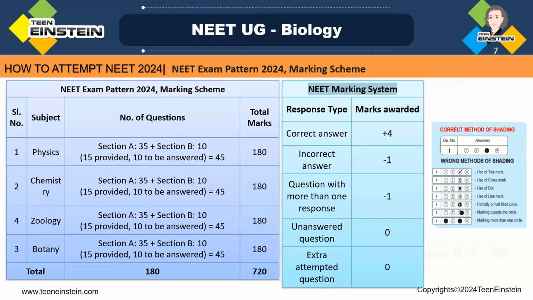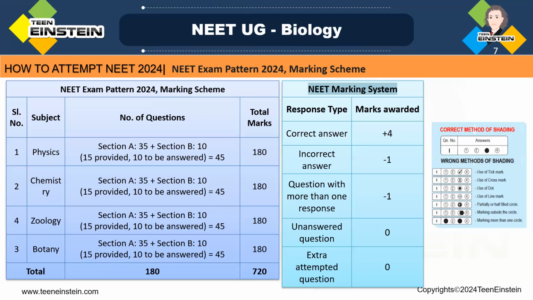Next, section B. Out of 15 questions offered, the candidate needs to attend only 10 questions. Only the first 10 questions which you have attempted will be considered for evaluation. If you mark the first 10 questions and leave the next 5, only those first 10 will be marked.